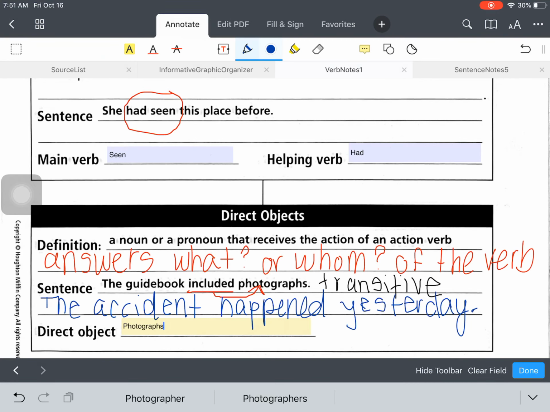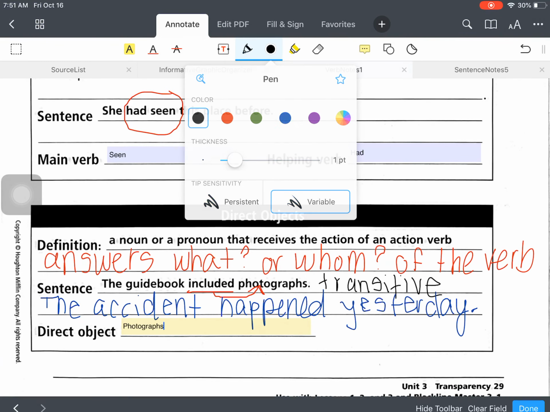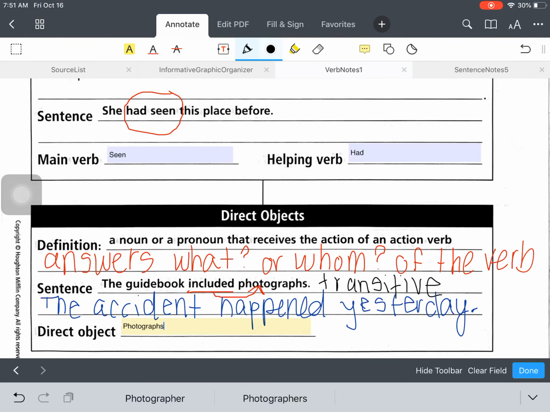So first you have to ask, what is the verb? And in this case, the verb would be happened. So what did the accident do? The accident happened. Now we have to ask, happened what? And we don't have a noun that answers that question. So then we have to ask, happened whom? We still don't have a noun that answers that question.